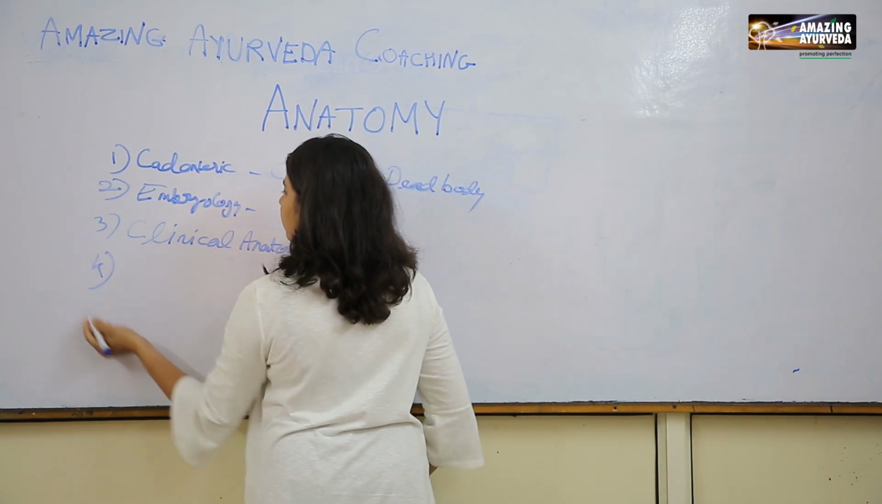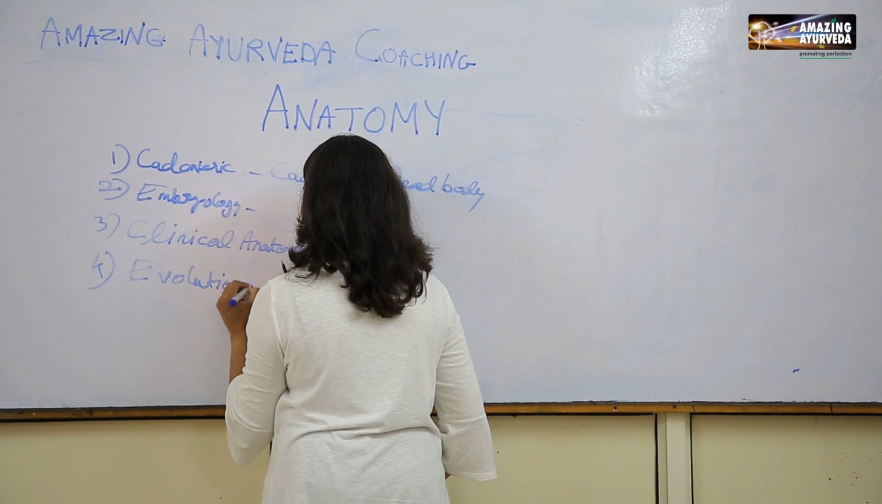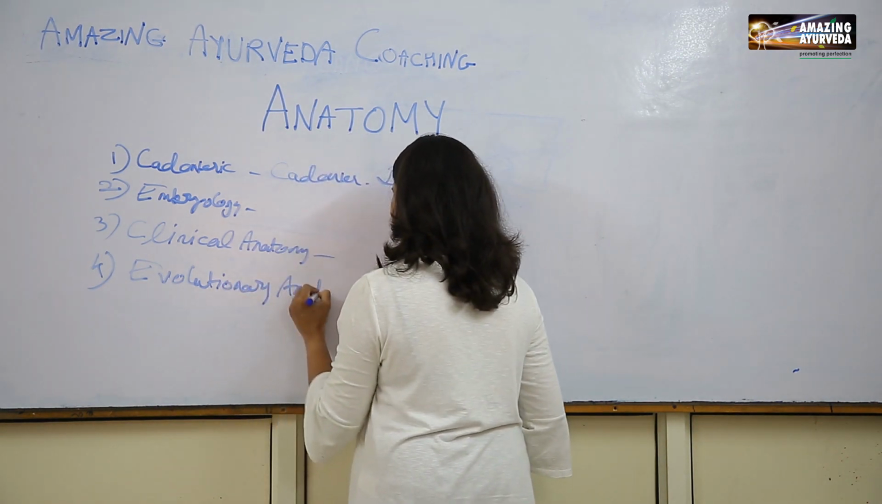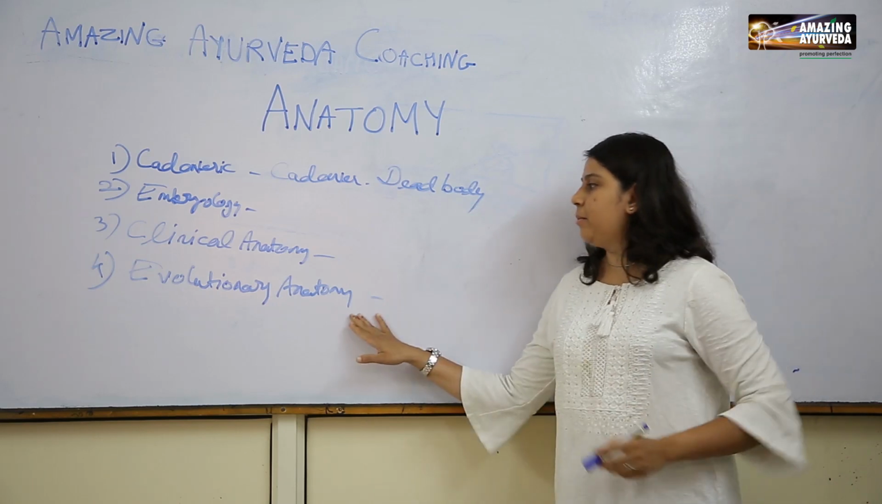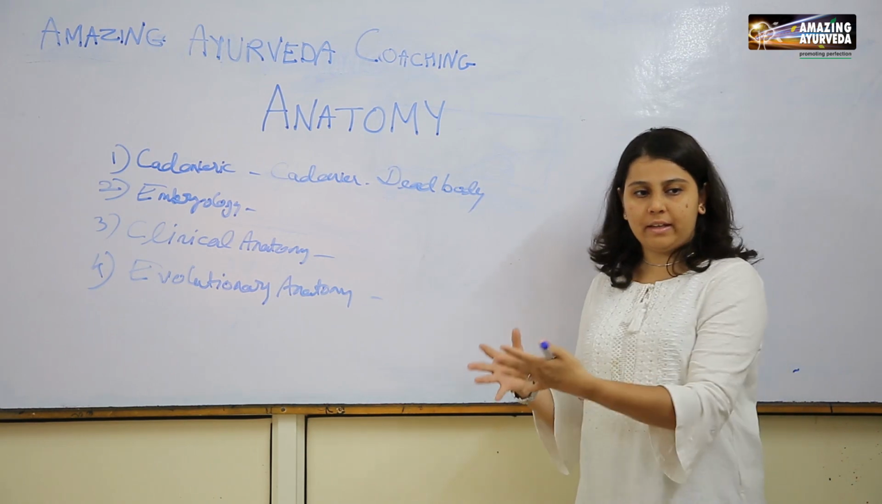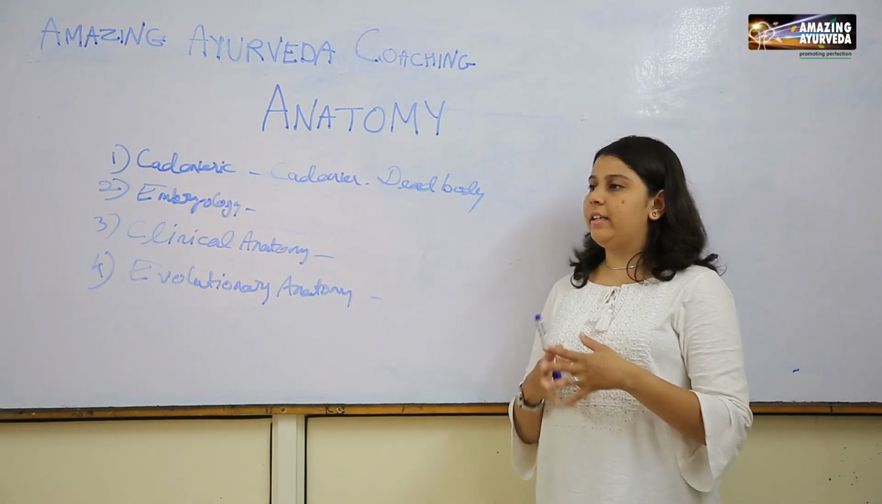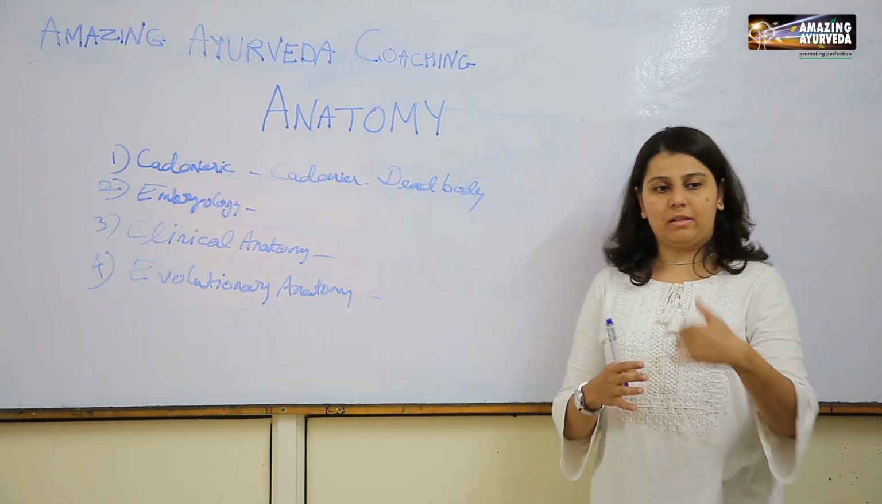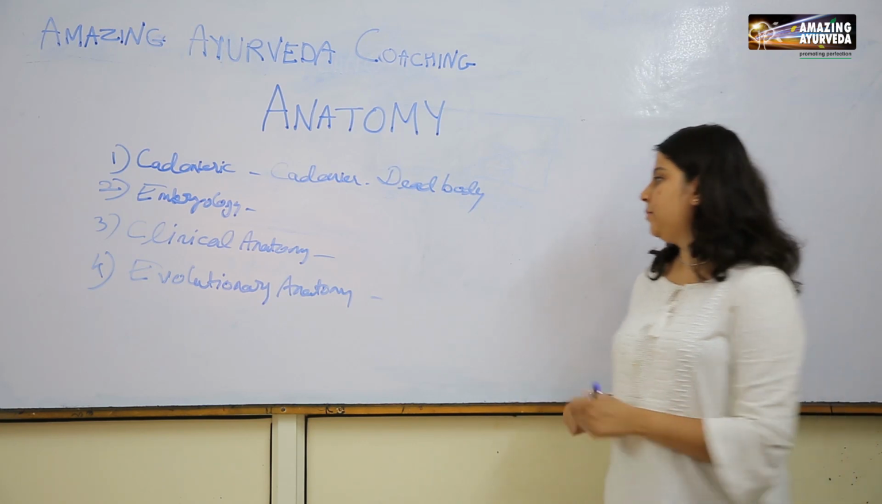The next branch is evolutionary anatomy. This is a very important branch. It studies how different species evolve over time and how the structures or the body organs in each species differ as it grows through its life from the stage of embryo to the stage of an adult.